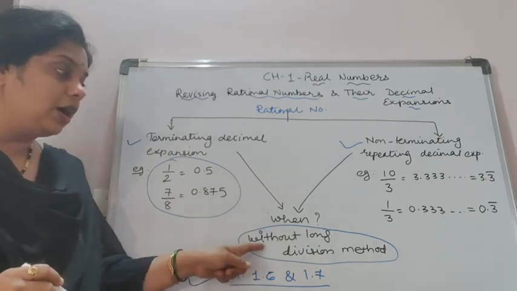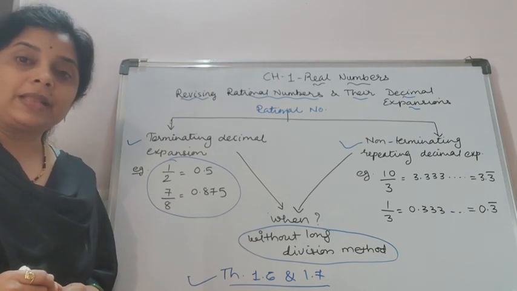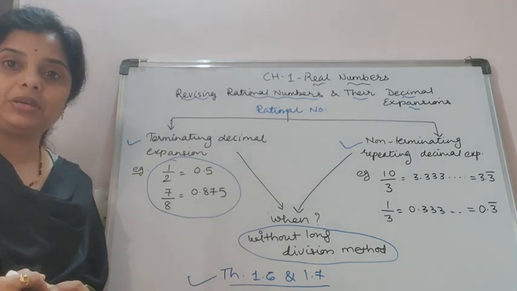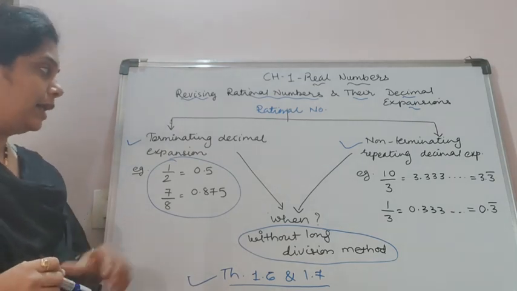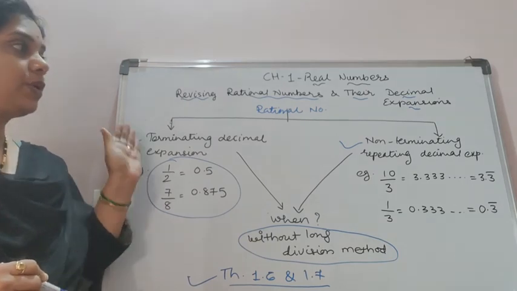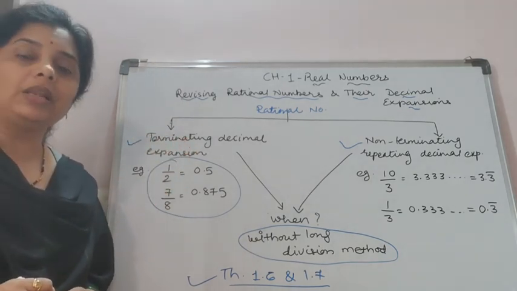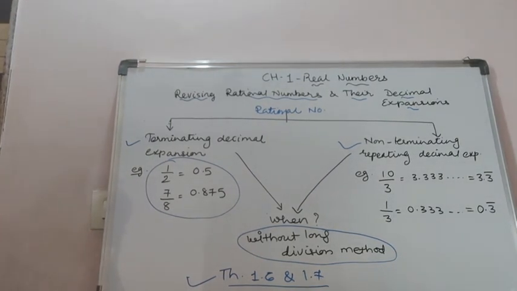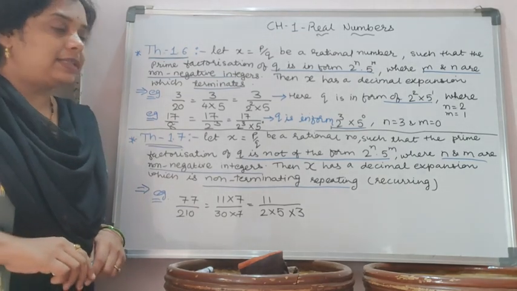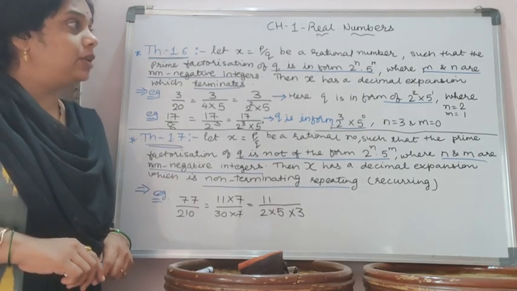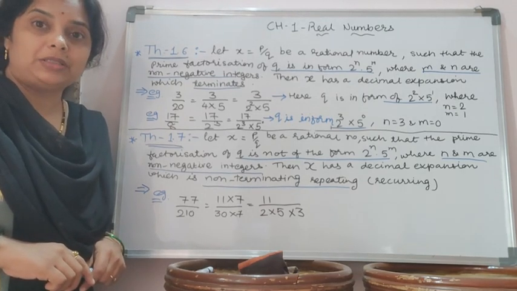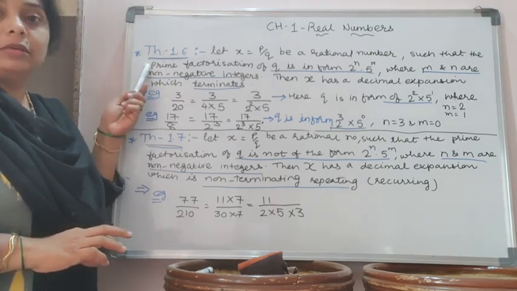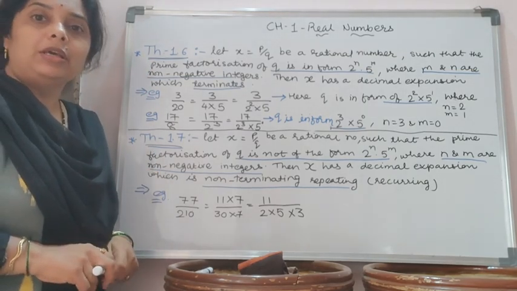Let's see how the 1.6 and 1.7 theorems are useful. The theorems by which we can say whether a rational number has a terminating or a non-terminating recurring decimal expansion are theorem 1.6 and theorem 1.7.